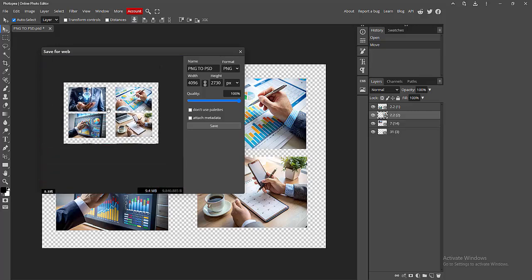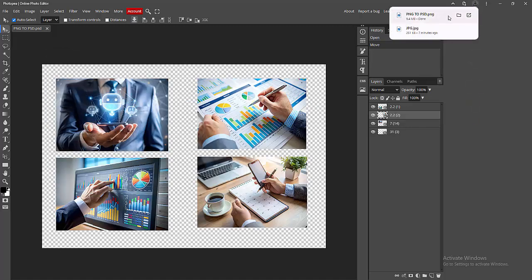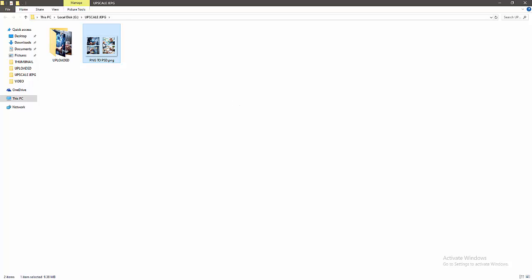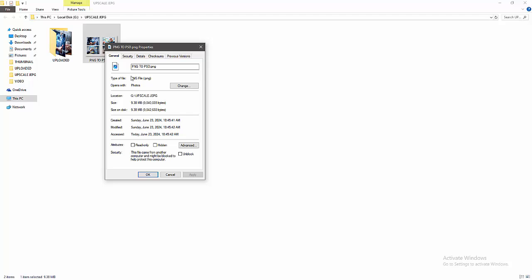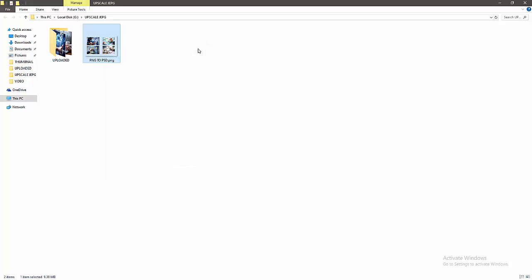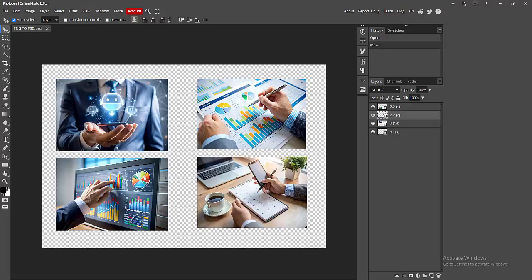We can see the preview of this image here. Now I am selecting this file type, PNG, and clicking save. Then we can see the saving location here. Click this and go to the saving location. Right-click, go to Properties and check the file type. We can see the file type is PNG. Now we can see we converted the PSD file to PNG without Photoshop very easily.